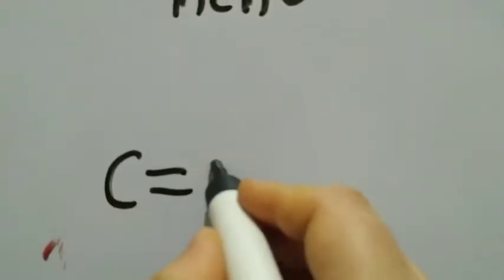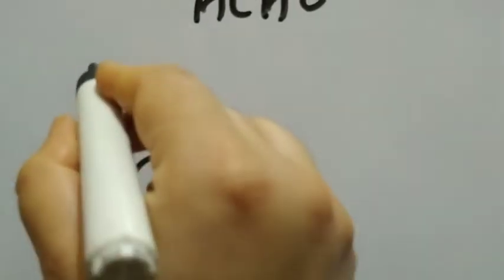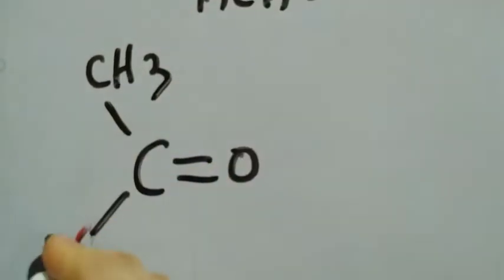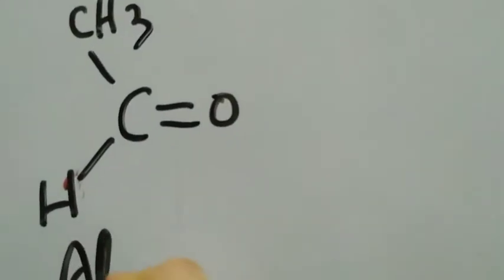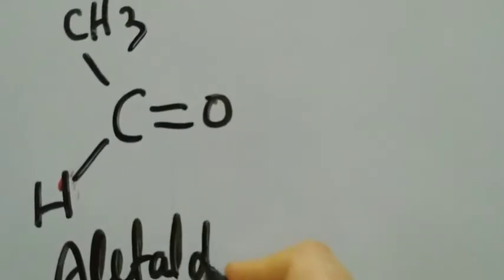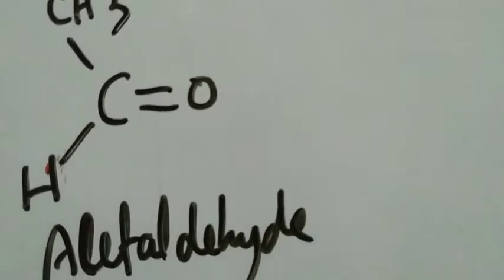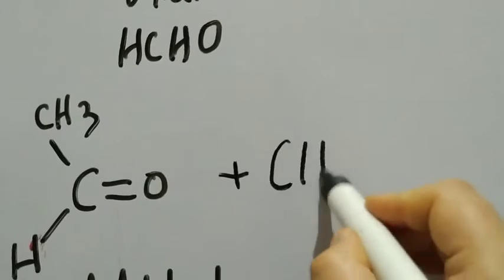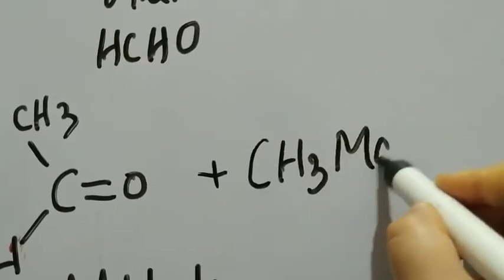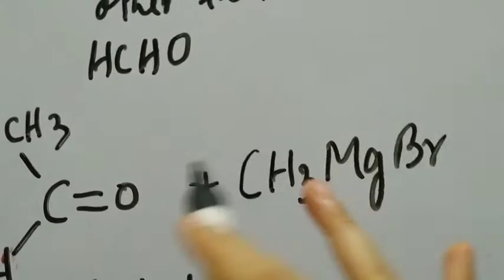We'll do this. C double bond O, we have CH3 here, we have H here. This is an aldehyde, but which aldehyde? Acetaldehyde, right? It is very easy to understand the whole mechanism. We'll use the same Grignard's reagent, CH3MgBr. We have understood the chemistry.